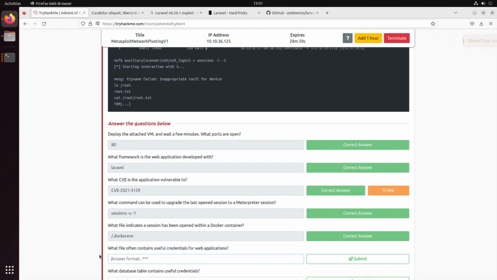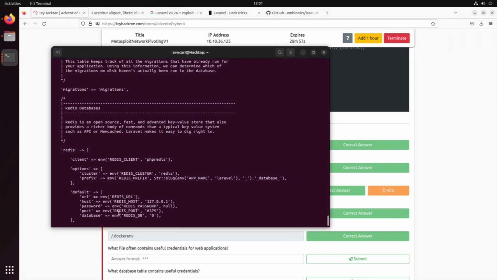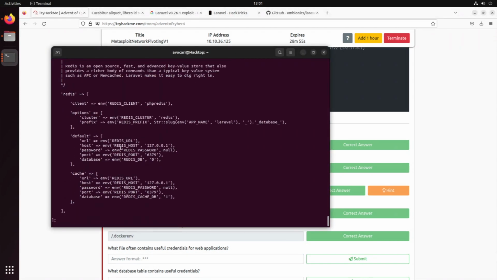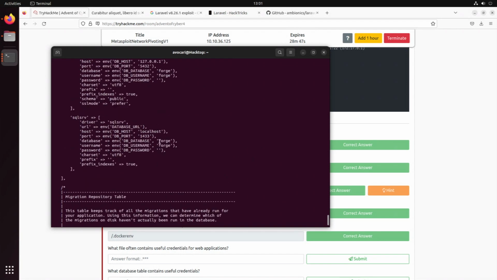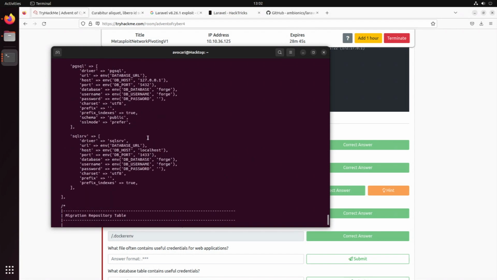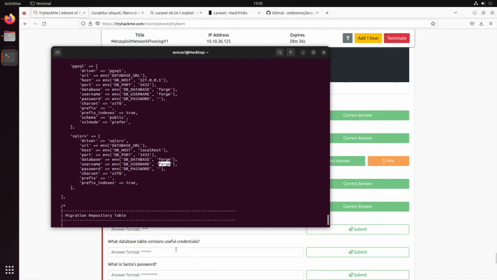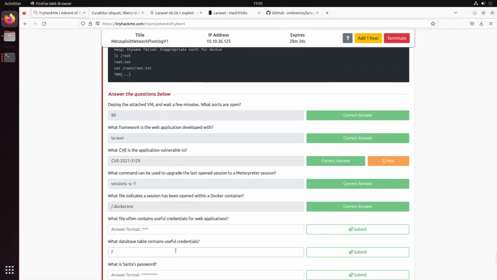What else could we be doing? We can just look through that. We have a Redis host locally. Anything else we can find? Database, localhost. Username forge, password forge. No, password is empty, so we have forge. So maybe this is the database that contains them.